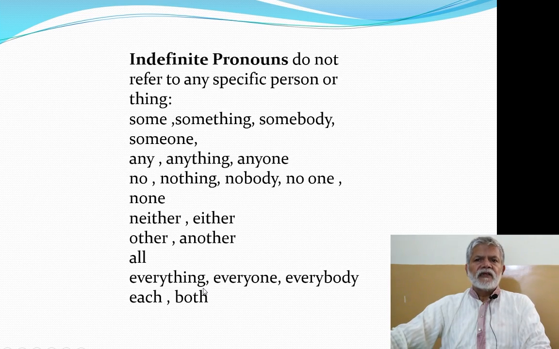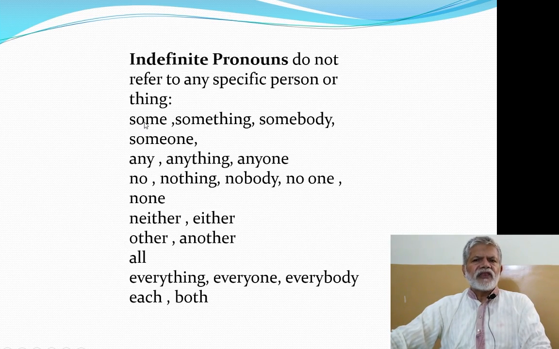There are many there. For example, some. When we say there was a party, some came to attend it. Now here we are using the word some as an indefinite pronoun, because the persons who came to attend that party are not known to us. We are not sure of them. They are not specific persons. So we are using only the word some. Something. Do you have something? Now something is an indefinite pronoun.